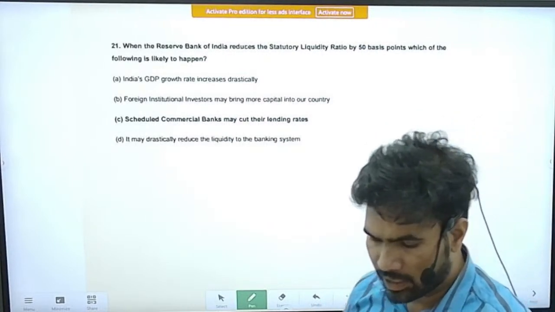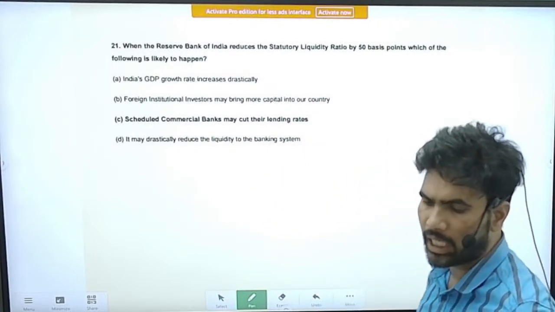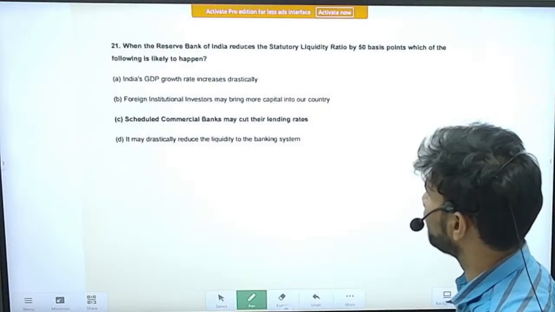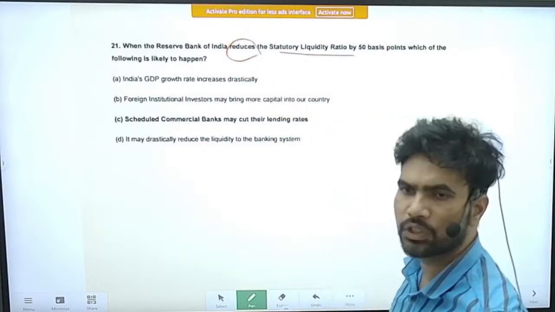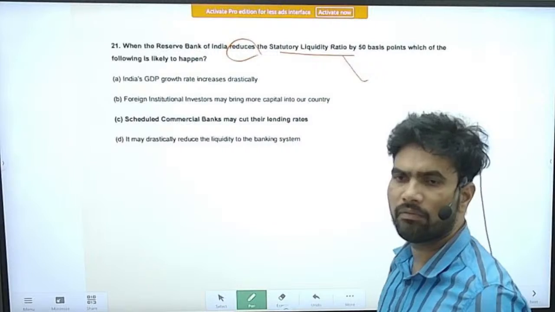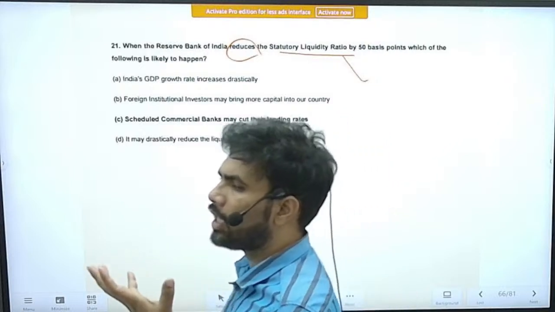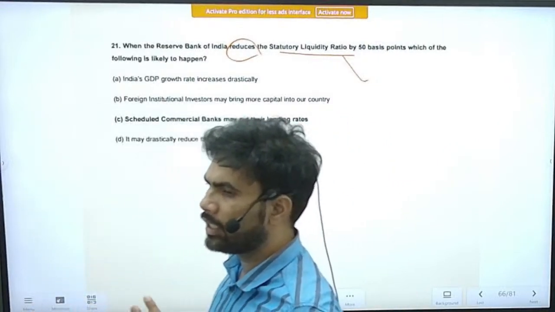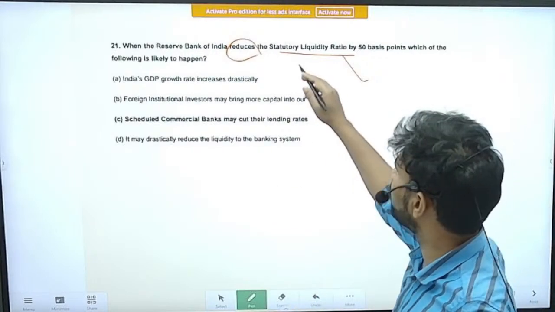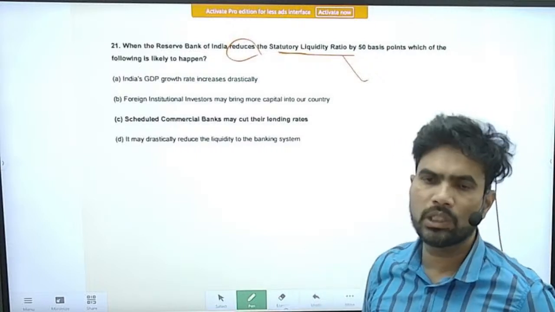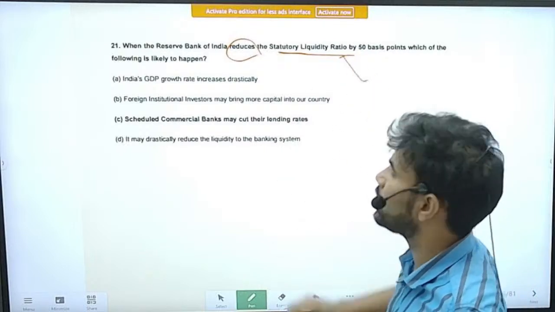When the Reserve Bank of India reduces the statutory liquidity ratio by 50 basis points, which of the following is likely to happen? This is something related to banking. I explained yesterday what is meant by SLR, statutory liquidity ratio. A portion of its deposits, the bank has to keep in liquid form, that is, statutory liquidity. It has to either buy the bonds or the securities of the government. That is meant by statutory liquidity ratio.